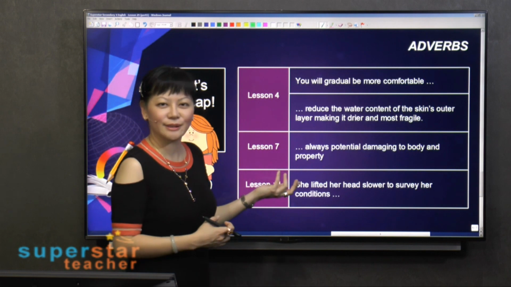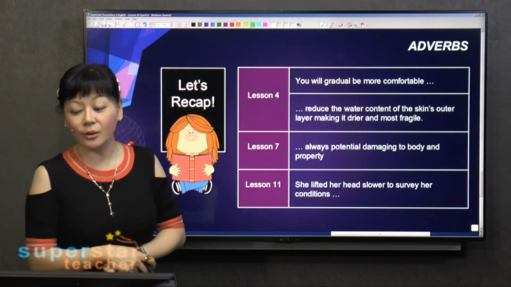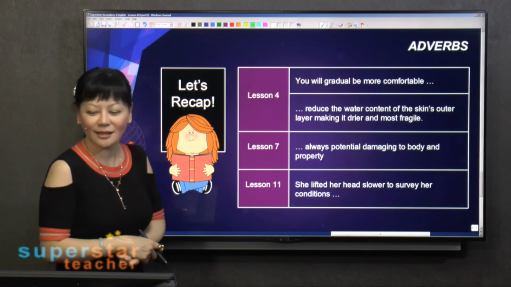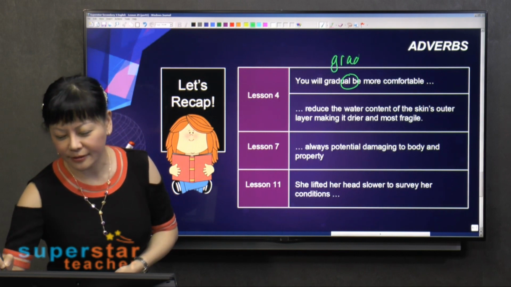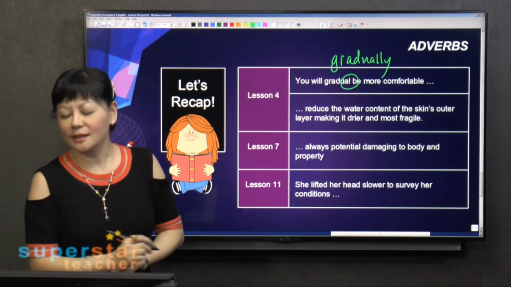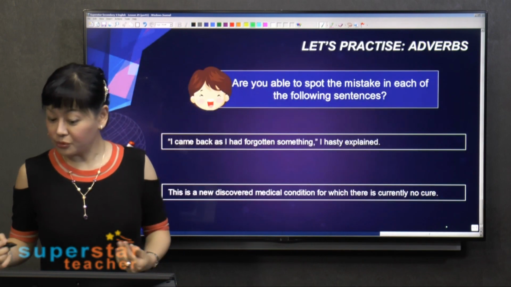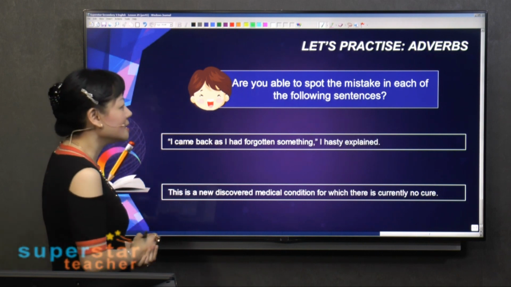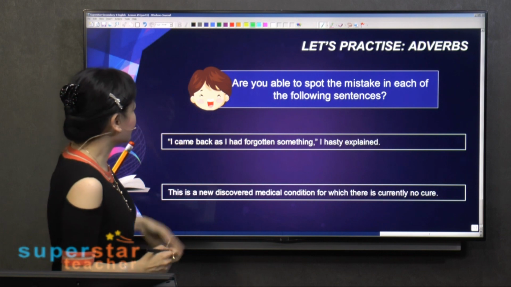What do you think are the errors? Do you recall which error you identified? Adverbs. So, you will gradually be more comfortable. That sounds odd, does it not? Now it should be: you will gradually be more comfortable. Gradually. Now, let's look at a couple of new sentences. Are you able to spot the mistake in each of the following sentences? One error per sentence. Let's look at the first.